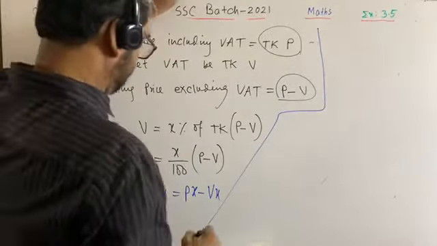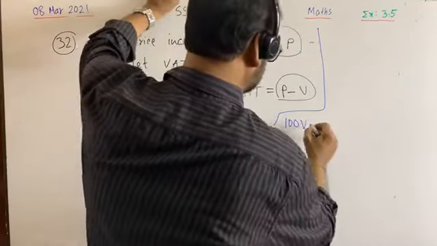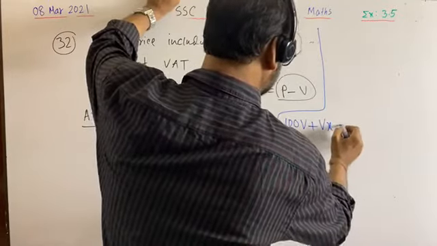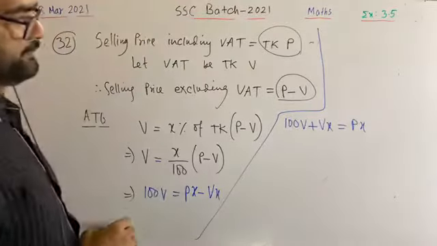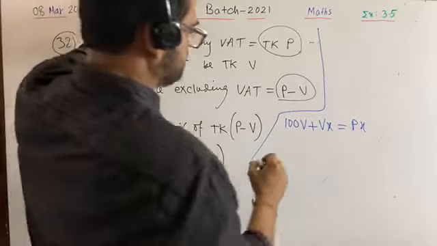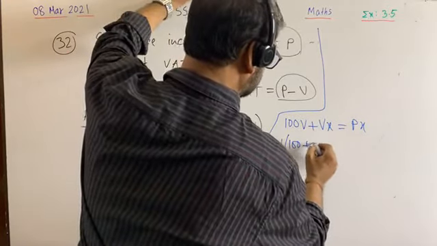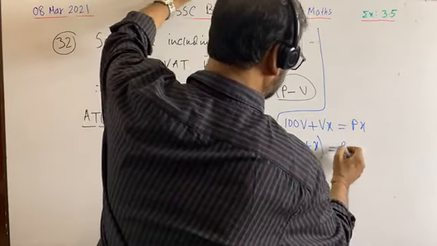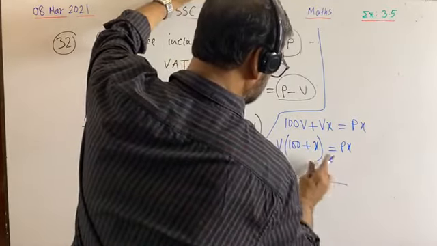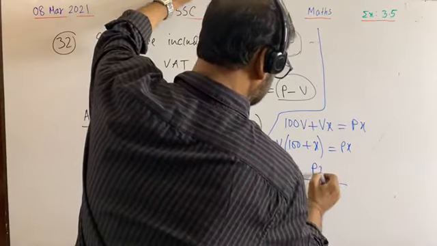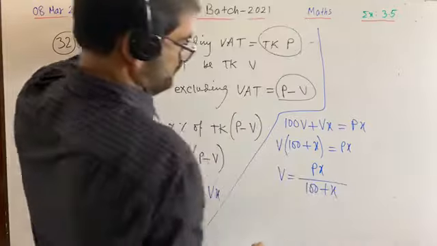So we can write down 100V plus Vx is equal to Px. Now we can take V common. V times (100 plus x) is equal to Px. So V is equal to Px by 100 plus x. We have got our answer.